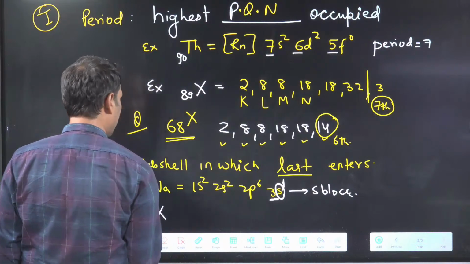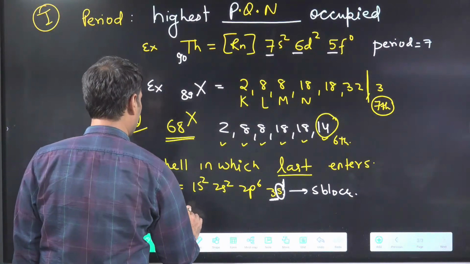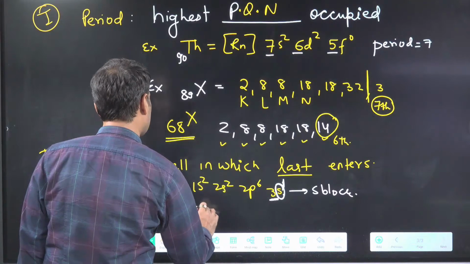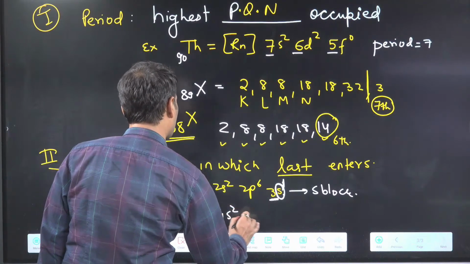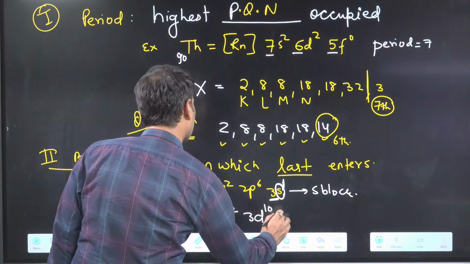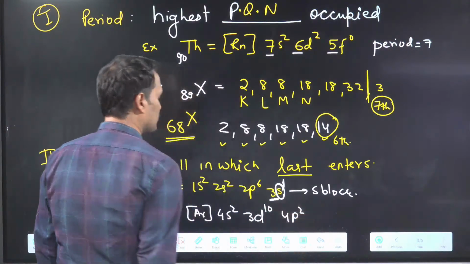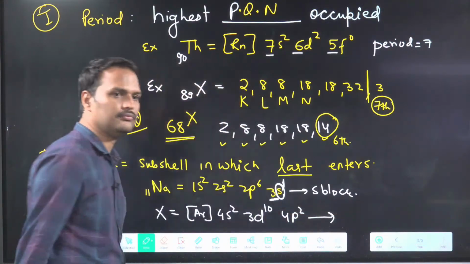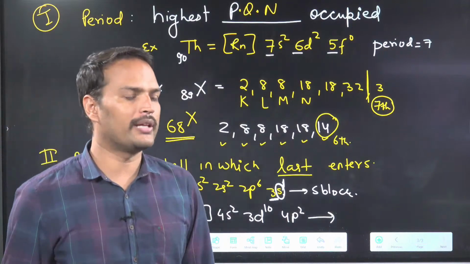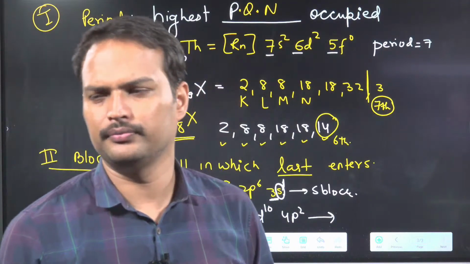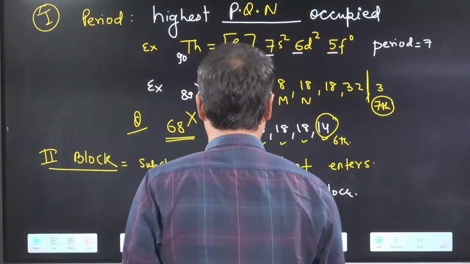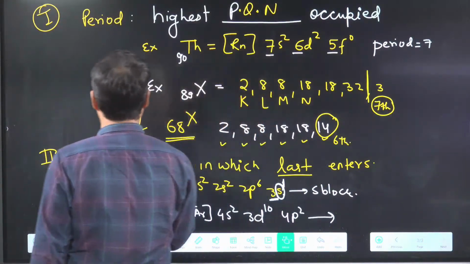Let's write something else. Okay, there is a random element having a configuration like this. The configuration is like argon 4s2, 3d10, 4p2. This is the configuration. Can you tell the period and block? Next question. Can you tell the period and block?